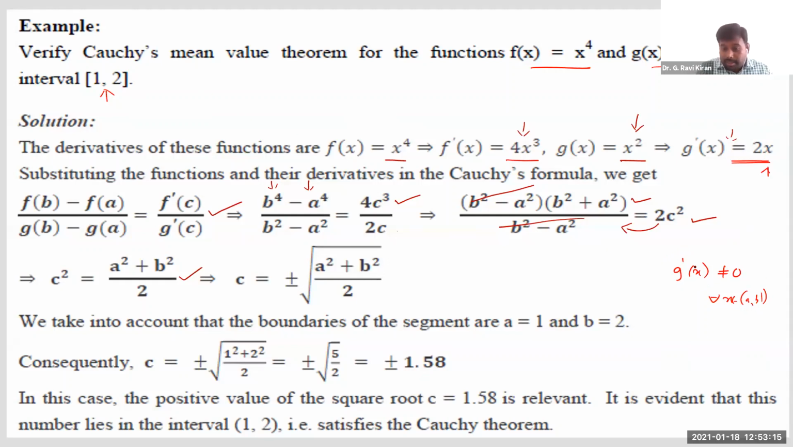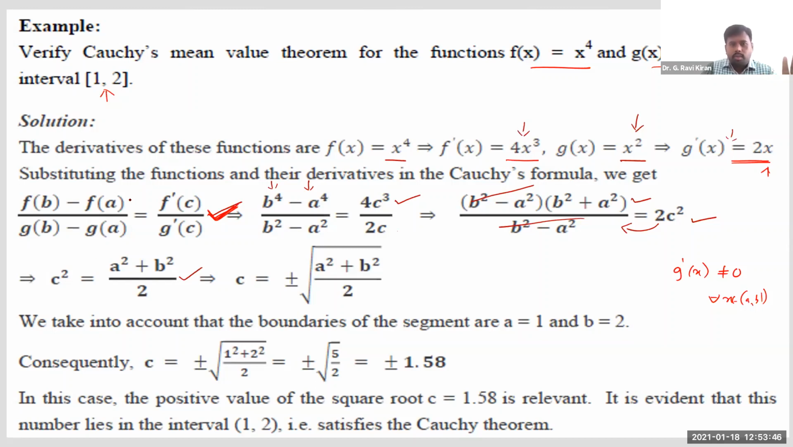Right? Then since all the three conditions are satisfied, what are the three conditions? Both f of x and g of x are continuous. Both f of x and g of x are differentiable. Moreover, g dash of x is not equal to 0 for all x belongs to that interval 1 comma 2. Since these conditions are satisfied, we can find at least one point C which satisfies this condition.